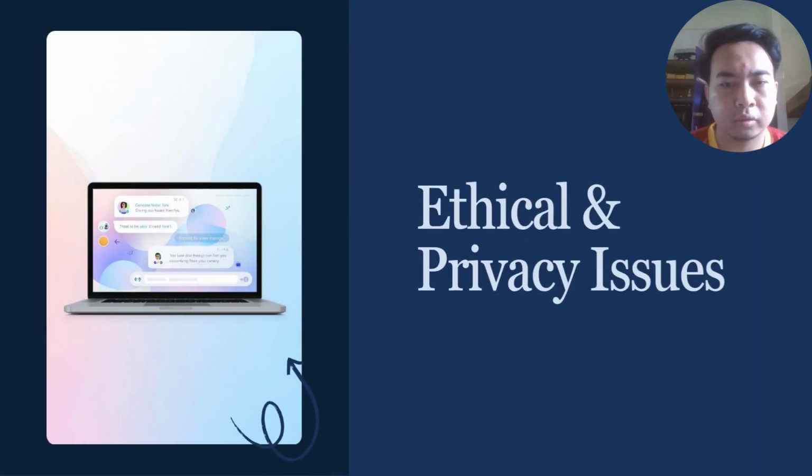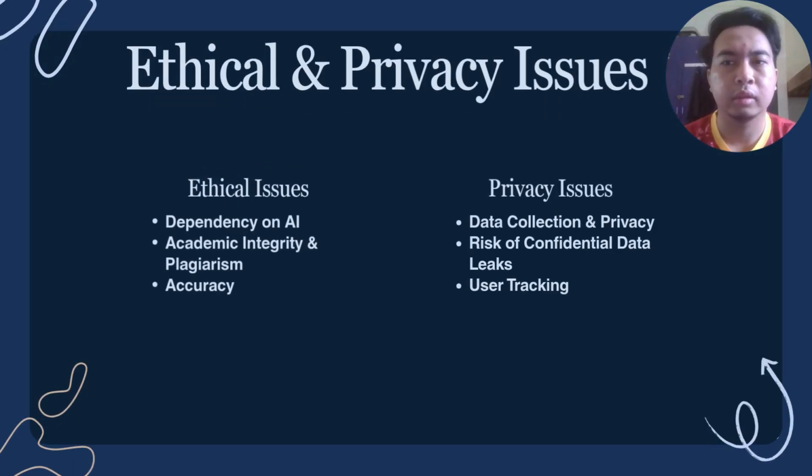So next we move on to the ethical and privacy issues. First, we're going to talk about the ethical issues. Number one, the dependency on AI. Students today might rely too much on AI to summarize, generate ideas, or even write for them. When this happens, their own critical thinking and writing skills may not fully develop.